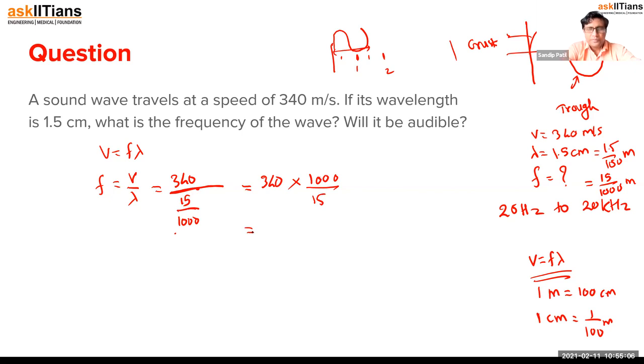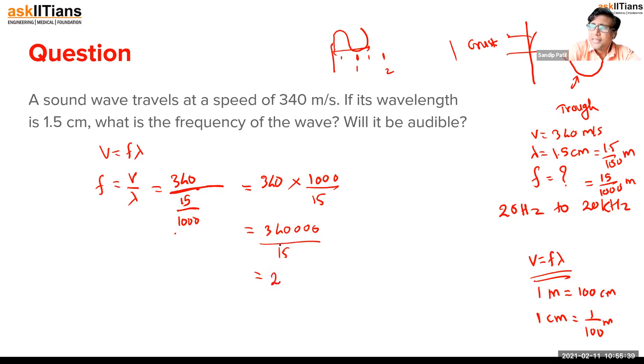Now let's try to solve this. This will become 340000 divided by 15. Do we know the table of 15? We should. If you don't remember it, you should try to memorize it, and if you don't, obviously we can do our normal calculations. So 15 twos are 30, remainder is 4, that is 40.